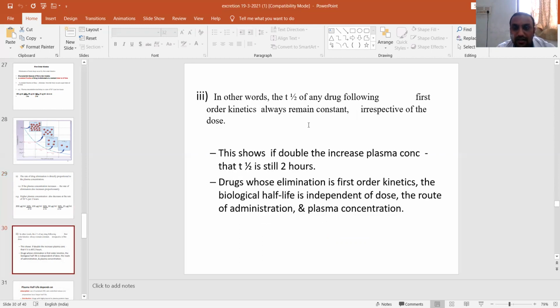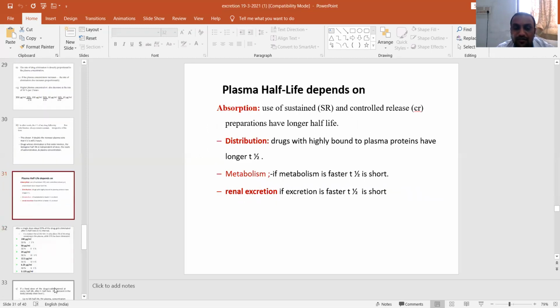So the half-life in first order kinetics always remains constant irrespective of the dose. Even if you increase the dose, the rate of elimination fraction remains the same. This shows that if you double the plasma concentration, the T half is still 2 hours. So for drugs eliminated by first order kinetics, the biological half-life is independent of the dose, route of administration, and plasma concentration. The plasma half-life mainly depends upon certain important factors, that is absorption,